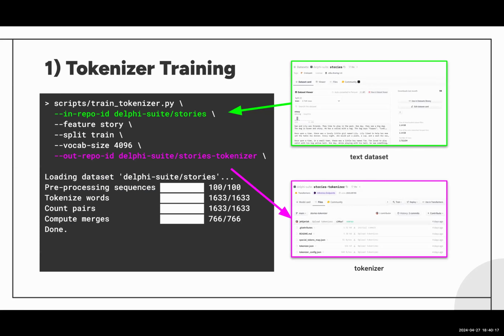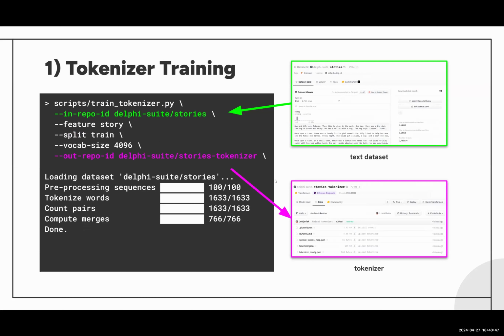So the first step is the tokenizer training. What we need here is a dataset uploaded to Hugging Face. You can see here emphasized in the green box, that's our input. We also mention which feature column we would like to use, in this case the story column, and of course also the split.